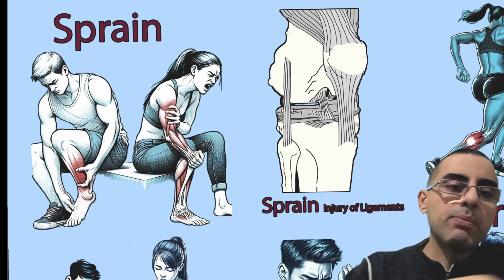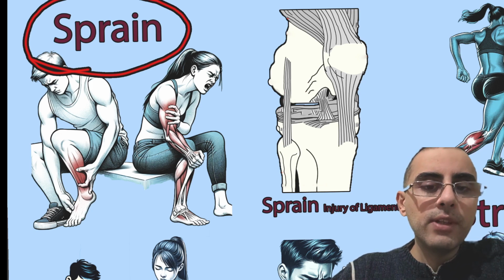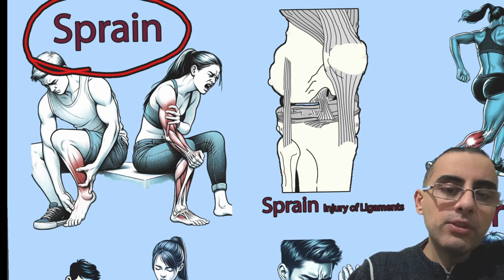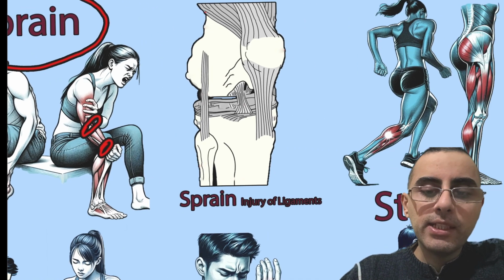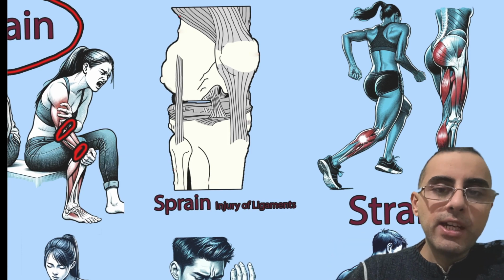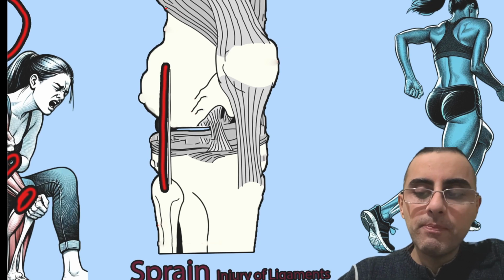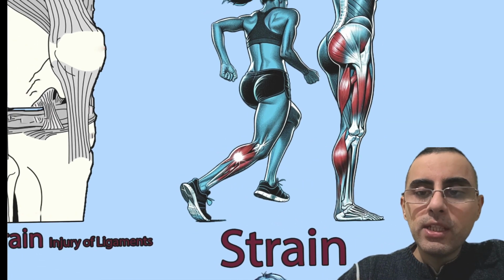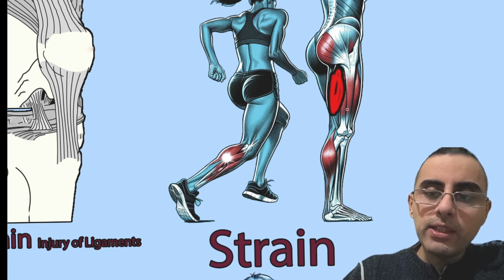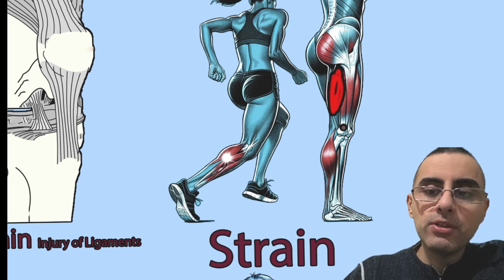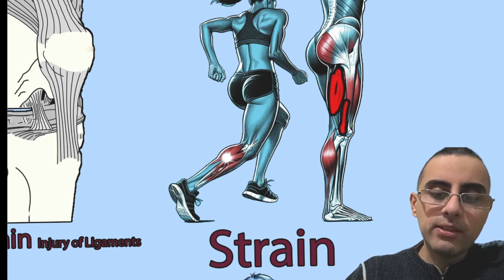We will talk about sprain. When we say sprain and strain in daily life, we mean soft tissue injury around joints. But if we say sprain medically, it means injury of ligaments. Ligaments are fibrous tissue which connects to bones. When we say strain, we mean injury of muscles or tendons. And tendons are also fibrous tissue which looks like ligaments, but it connects bone to muscle.